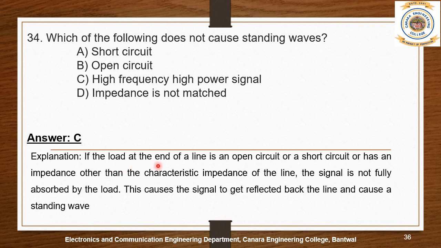If the load at the end of the line is an open circuit or a short circuit or an impedance other than the characteristic impedance of the line, the signal is not fully absorbed by the load. This causes the signal to get reflected back along the line and cause a standing wave.